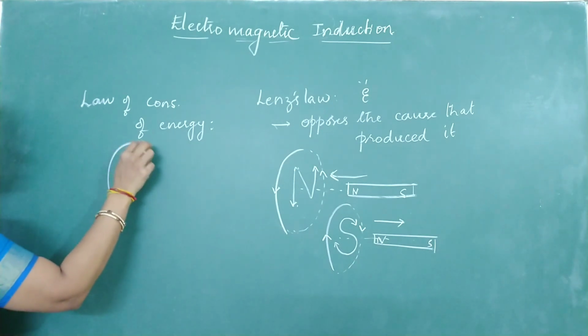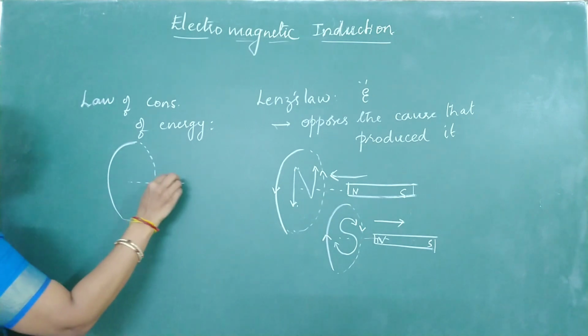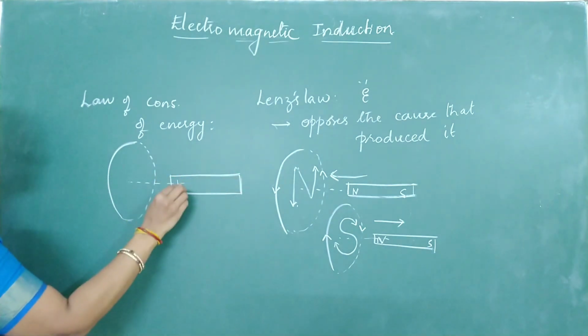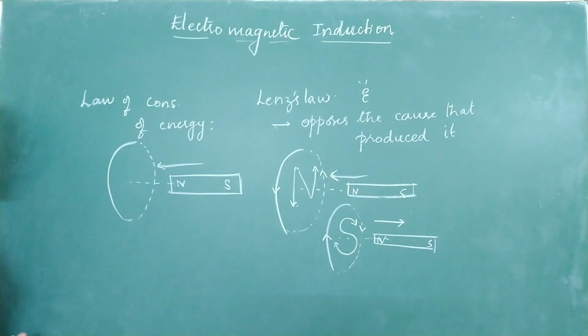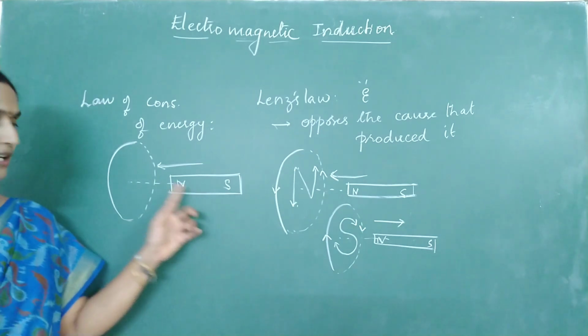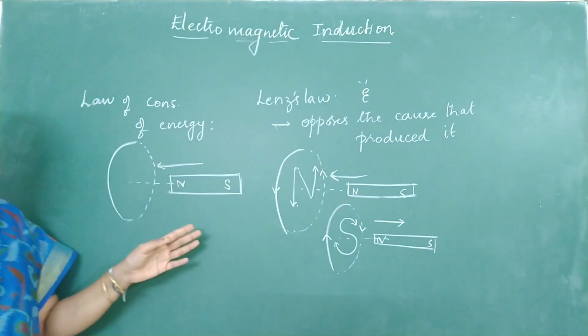Say this is a circular loop of wire, this is the axis, and we are moving a north pole of the magnet close to it along its axis. According to Lenz's law, it has to repel the motion of the magnet, and a north pole has to be induced. Let us take the contradiction.